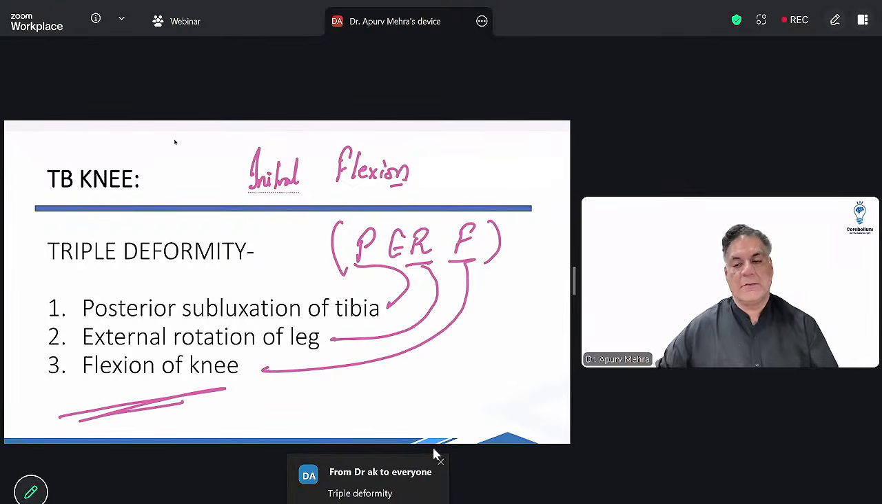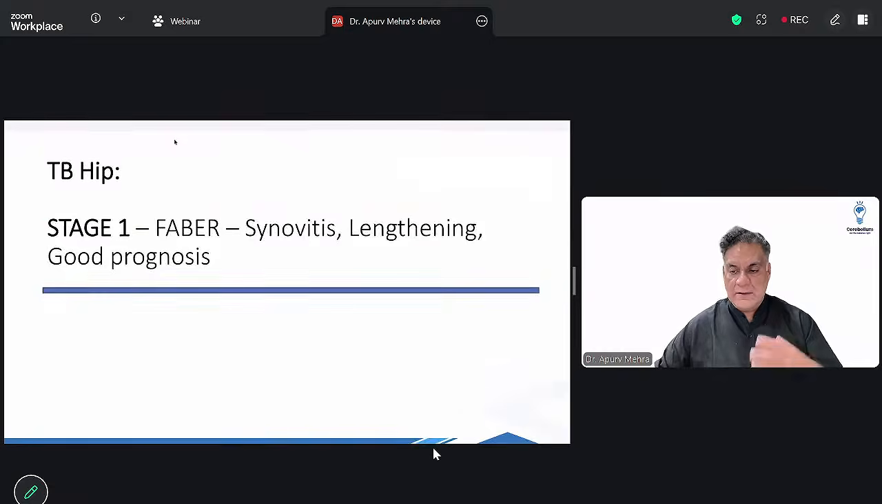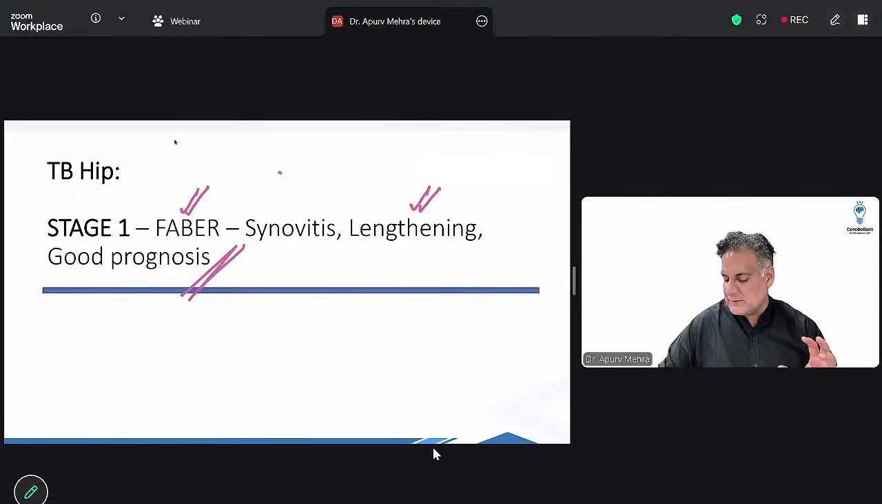This is triple deformity. Triple deformity is not only seen in TB, it is also seen in rheumatoid arthritis. Remember this, my friend. TB hip is more commonly asked. Stage 1 TB hip, this is synovial proliferation. Synovitis होगा तो फेबर होगा. फेबर होगा तो लेंथनिंग होगा, गुड प्रोग्नोसिस. मैक्सिमम क्वेश्चन स्टेज 1 से आते हैं.